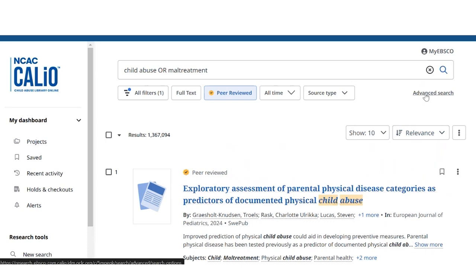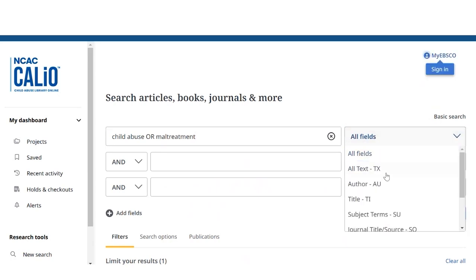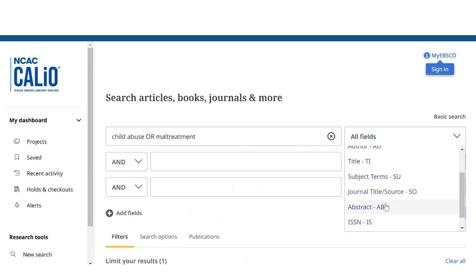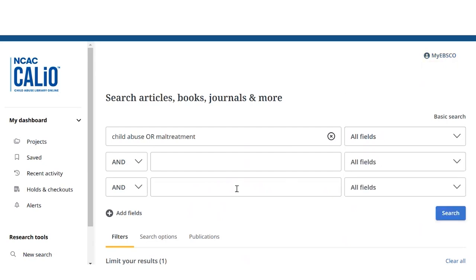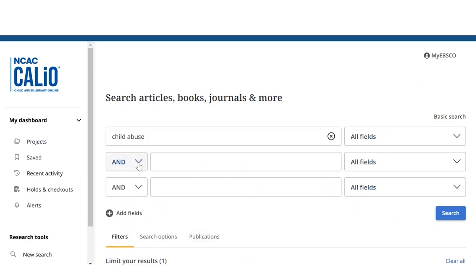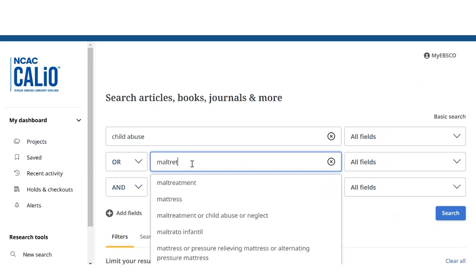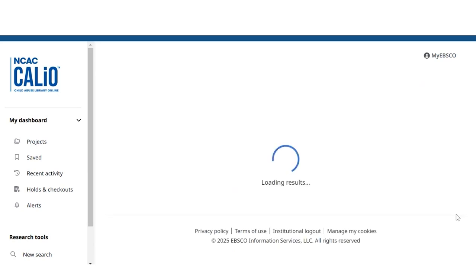Using the Advanced Search button, you are able to limit your search by author, title, subject terms, the journal title, and it gives you 3 separate query boxes. As you can see, we used child abuse or maltreatment. By using the advanced, we can actually search that way as well.